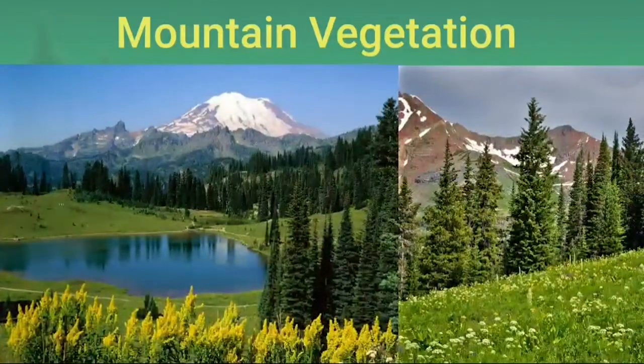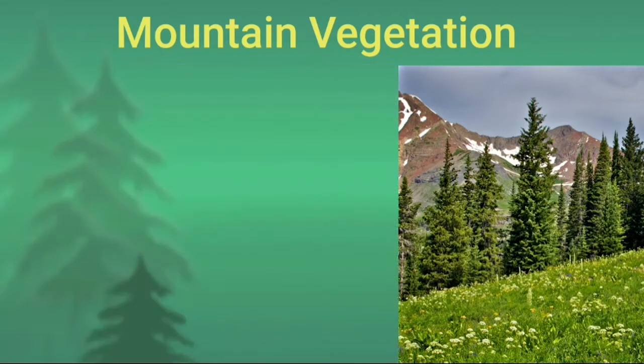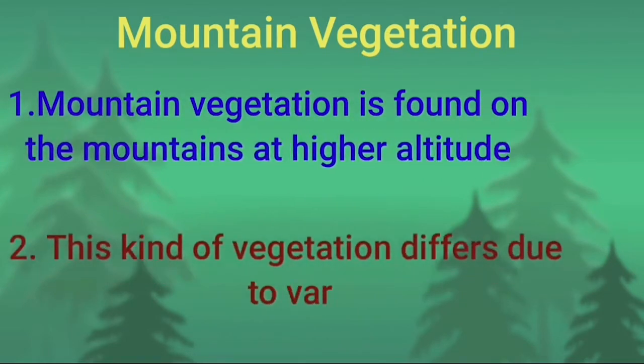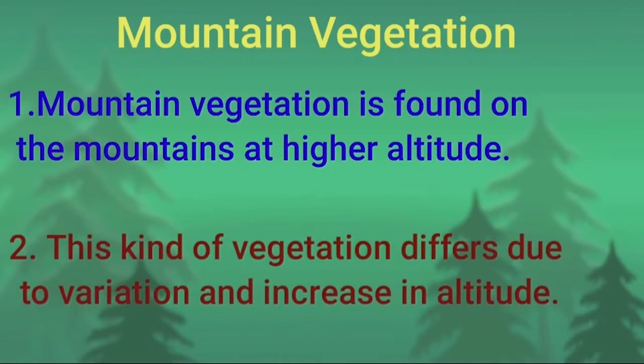Then we have mountain vegetation, another vegetation. In this type of vegetation, the species are generally found near the mountain, and mountain vegetation is found on the mountains at higher altitude. This kind of vegetation differs due to variation and increase in altitude.